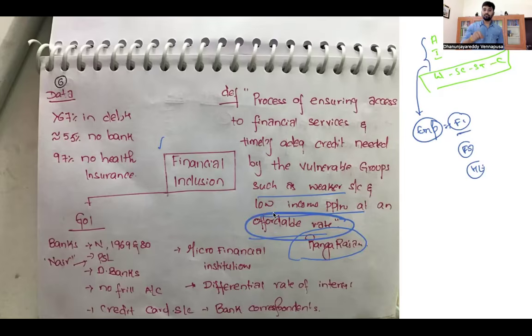So what is financial inclusion? Access to services, giving credit to them at the required time at an affordable rate. This is financial inclusion. Learn it by heart, according to Rangarajan. You have to write these things.